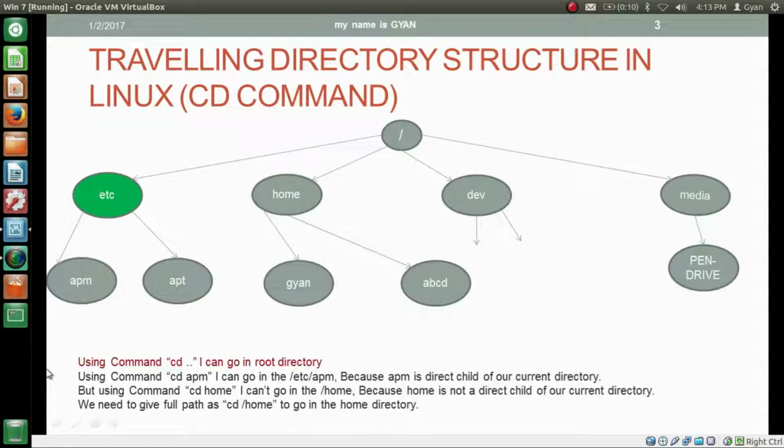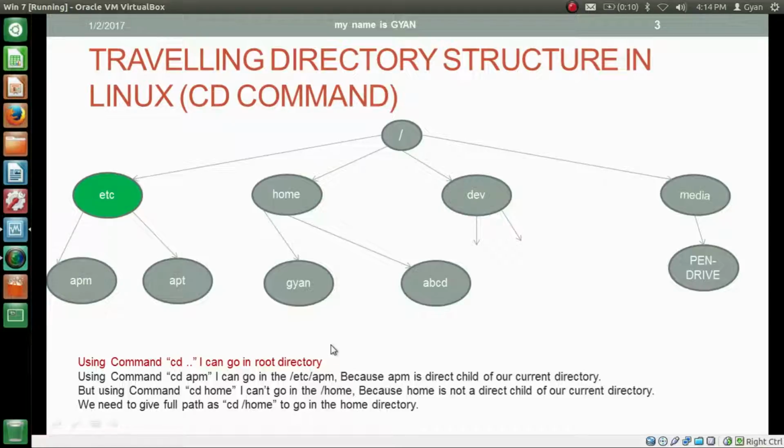Using the cd .. command, I can go to the root directory if my current directory is etc. In general, using the cd .. command, I can go to the parent directory of my current directory. Which means if my current directory is apm, then applying cd .. I will go to etc. If my current directory is etc, then after applying cd .. I can go to the root directory.